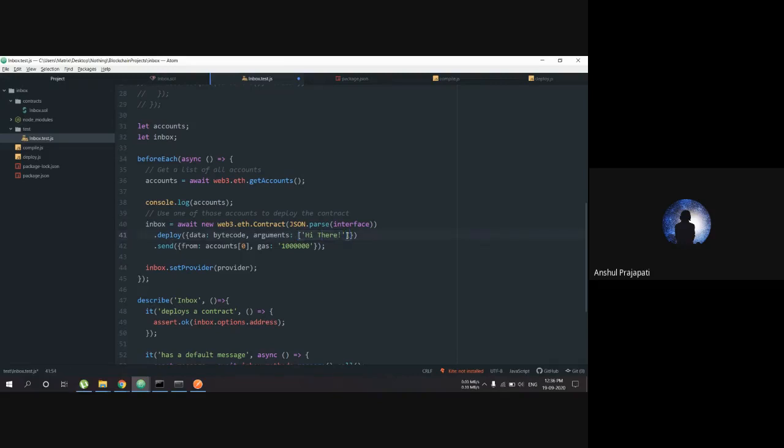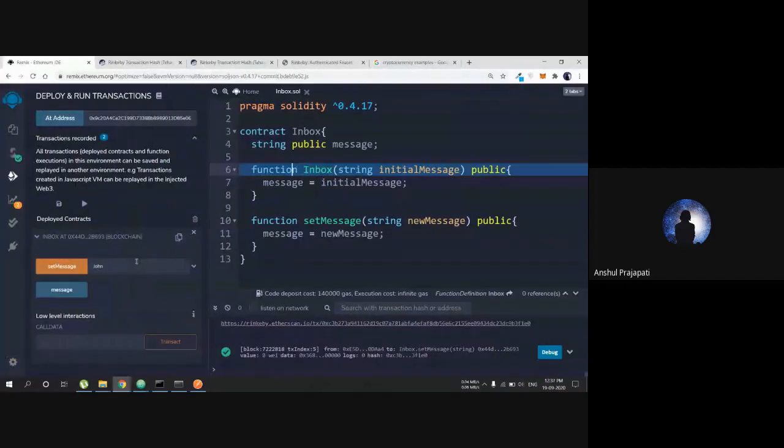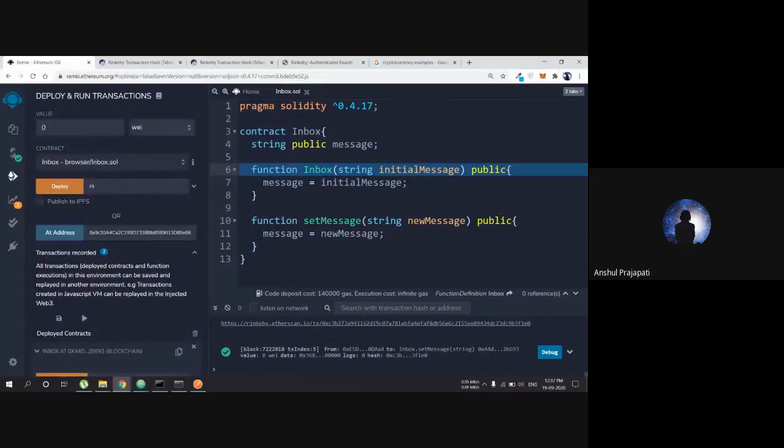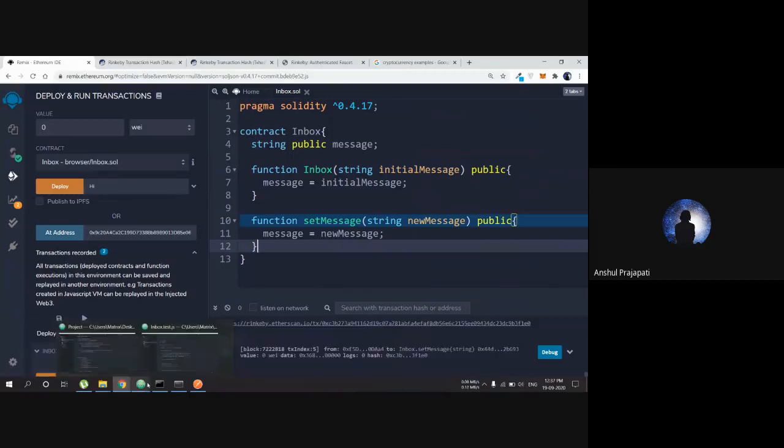If we don't have any argument, we can just leave it alone. And if we have 2-3 arguments, we have to provide all of them in this list. Then send is from what account we are going to send this, and this gas value. This is an important thing, because as I described before, whenever we are going to deploy something on the network, we have to give some ether or currency so that we can deploy it. So this gas value is the same thing.